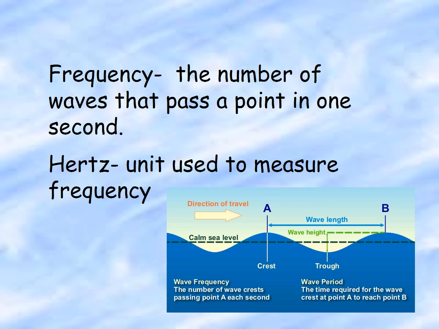So frequency is the number of waves that pass a point in 1 second, and we measure it in a unit called hertz. Now, I'd like you to think of frequency in this way. Think about how many times you go to McDonald's, how frequently you go to McDonald's. You may go once a month, you could go once a week, you could go twice a week. Usually it's a number of times that correspond with some amount of time that has passed. So it's how often you go in a certain amount of time. So here, when we talk about wave frequency, we're going to talk about the quantity of waves that pass in a given amount of time, which is going to be 1 second.